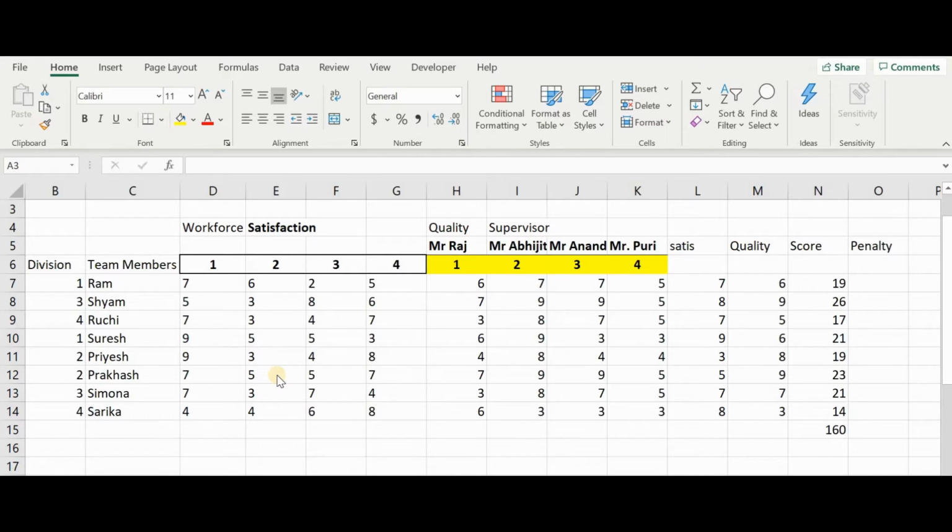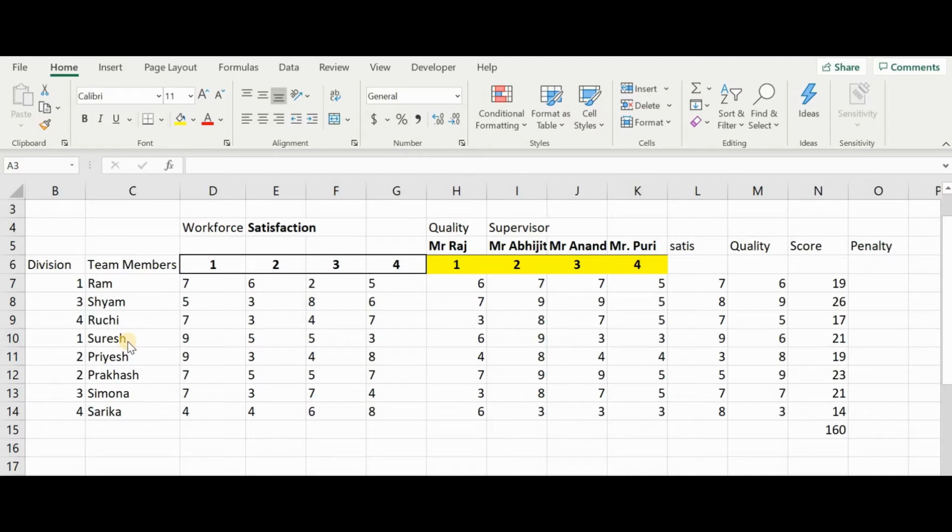Now, what happens? Let us say there are around 8 team members in your office, and some 4 new projects have come. Mr. Raj, Mr. Abhijit, Mr. Anand, and Mr. Puri are the leaders or the supervisors of each project. They have to choose 2 people each in their project, and these 8 people also have an option of being allocated to one of these 4 projects.